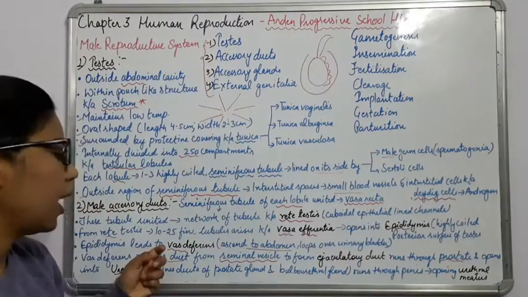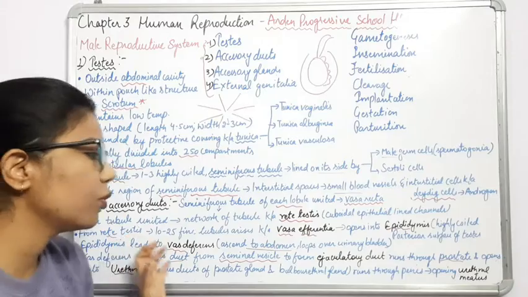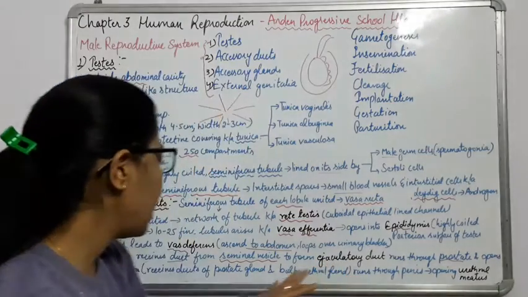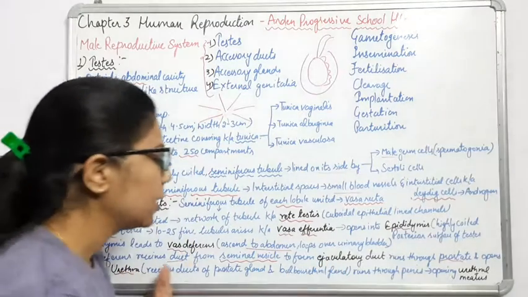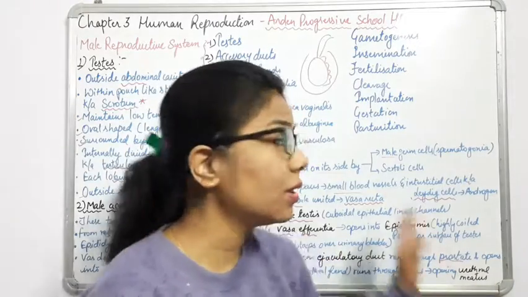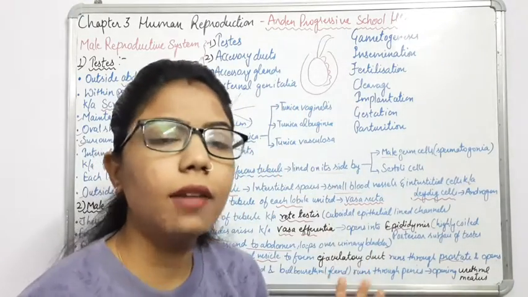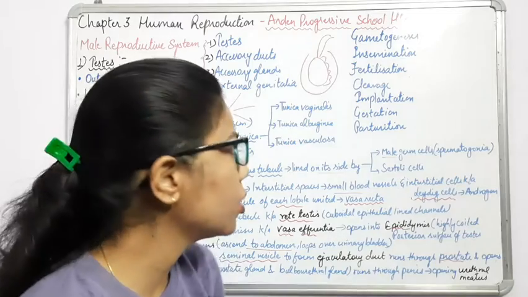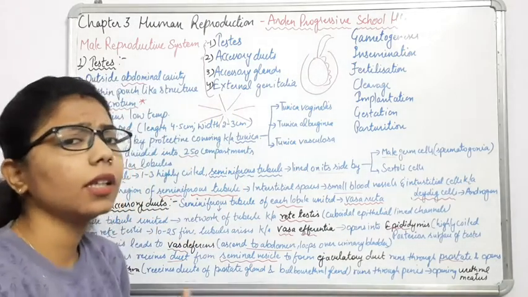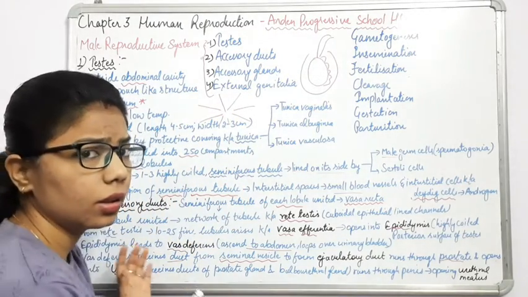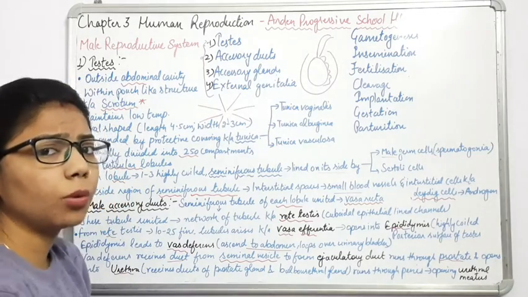Then with the help of the vas deferens, it moves towards the ejaculatory duct and opens into the urethra, then into the urethral meatus. So this is the sequence which you have to understand and memorize for the examination, because it can be asked at any time how the sperm moves in the male reproductive system.